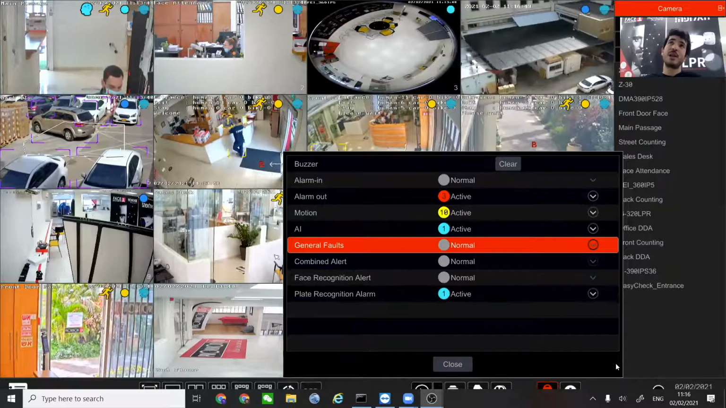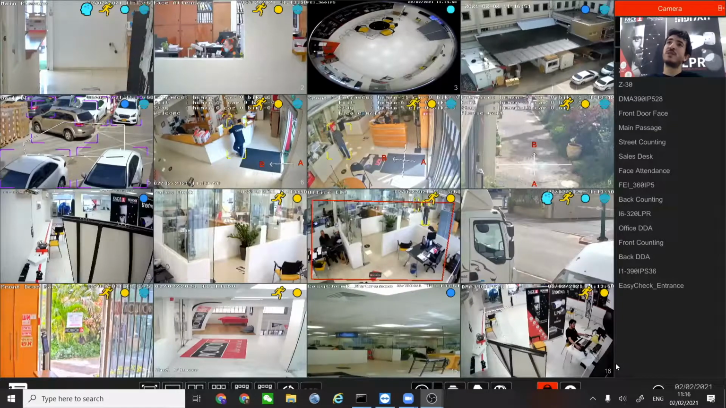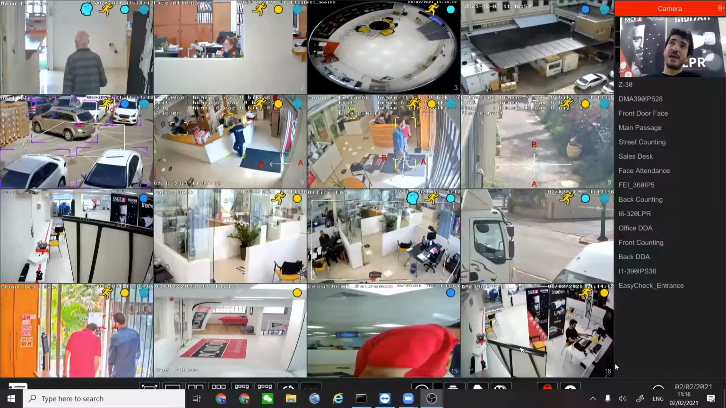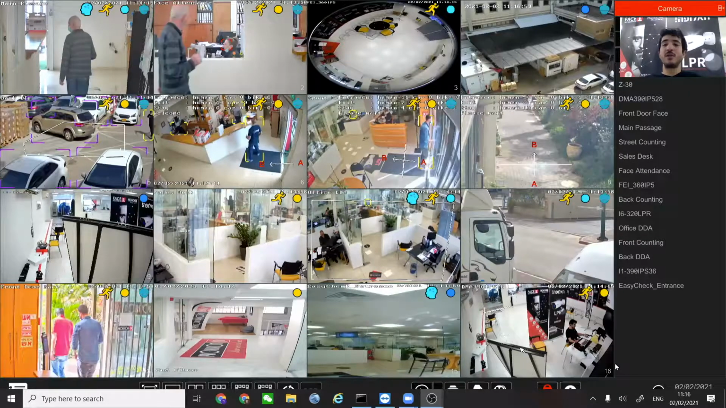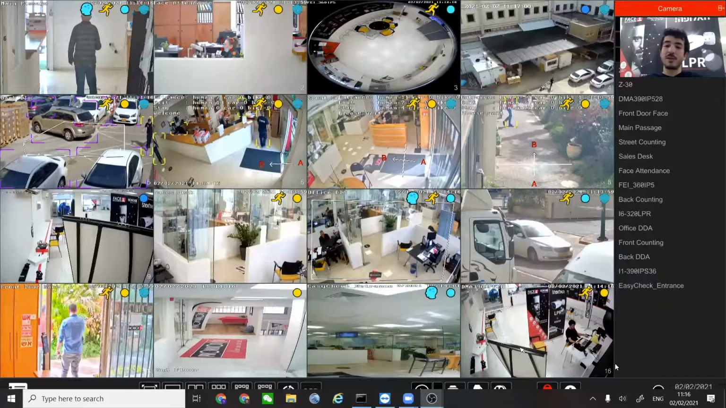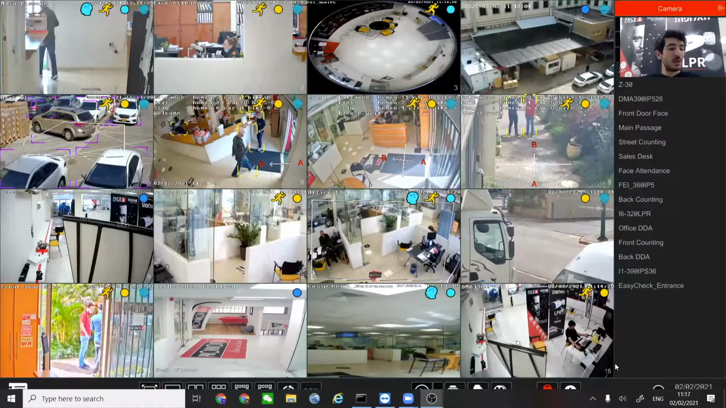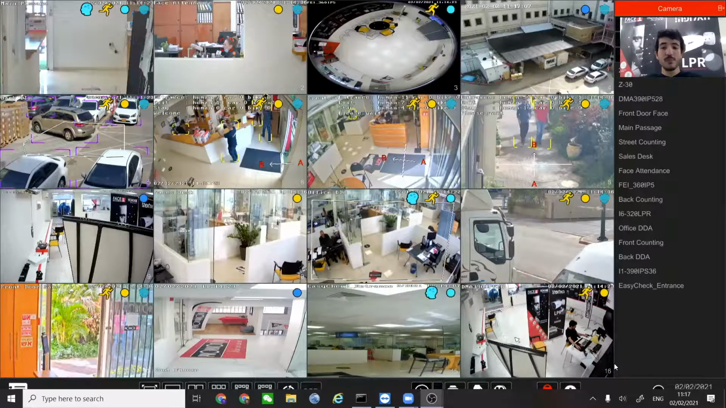So in this case as well, we can see here on the bell, if we see red, it means that something is happening. Maybe the HDD is full, maybe the HDD is faulty, or there is an IP conflict, or any other thing that might happen. So we want to see what's going on.